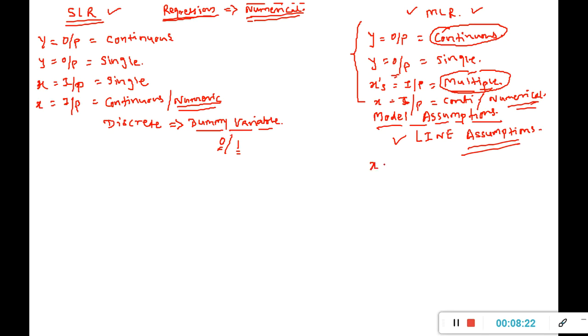So if my x's, which are my inputs, are discrete or categorical in nature, then I have to convert them into zeros and ones, that is, creating dummy variables.